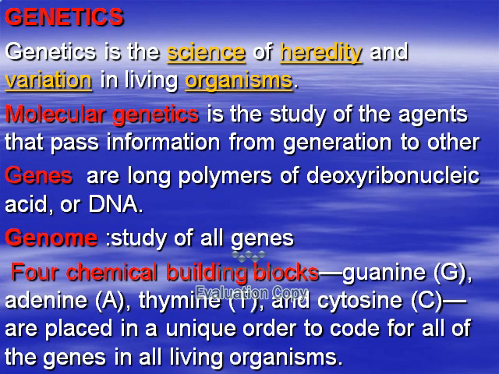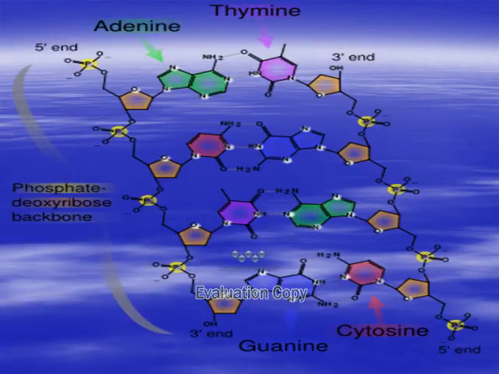Genes are long polymers of deoxyribonucleic acid, or DNA molecules. Genome is divided into two parts, gene and ome, meaning all genes. The DNA structure is formed from building blocks of purine and pyrimidine bases, four bases: guanine, adenine, thymine, and cytosine. These bases are placed in a unique order to code for all genes in every living organism.